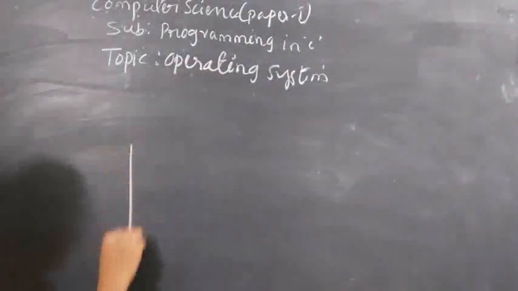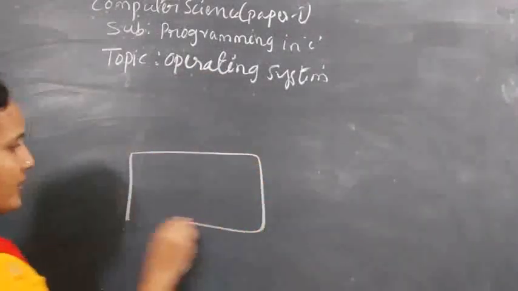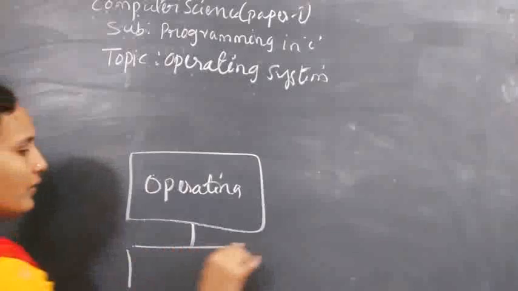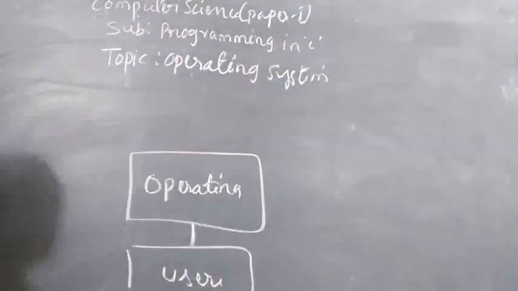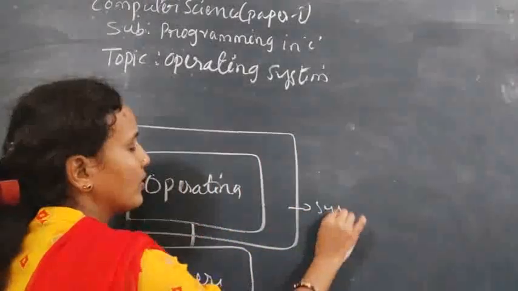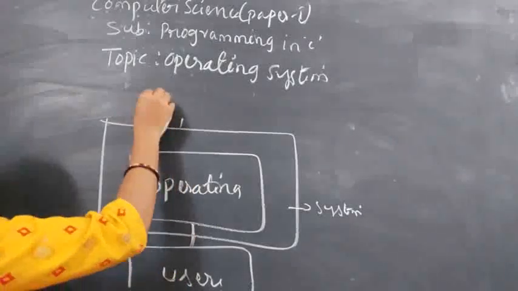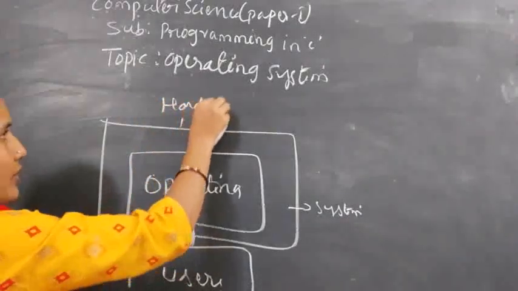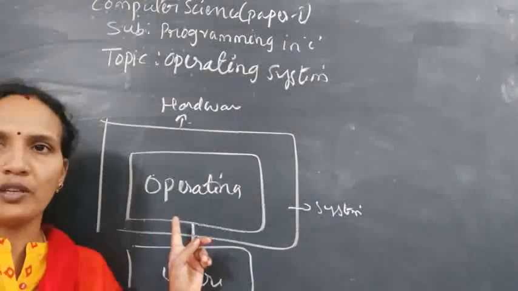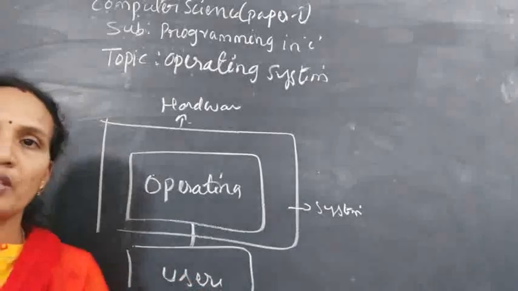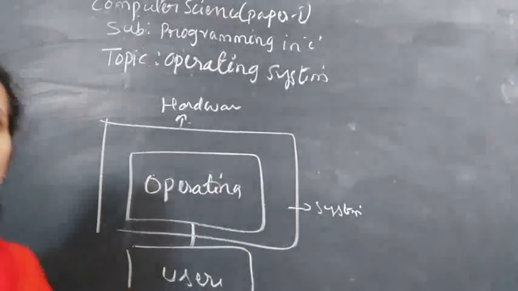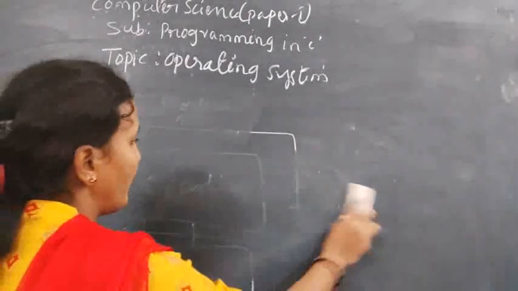Example. This is the operating system, and we are the users. If the user wants to communicate with the system, for example, this is a system, and in the system we have hardware, different hardware devices. The user can communicate with the different hardware devices using the operating system only. So the operating system is an entry point to operate your system.